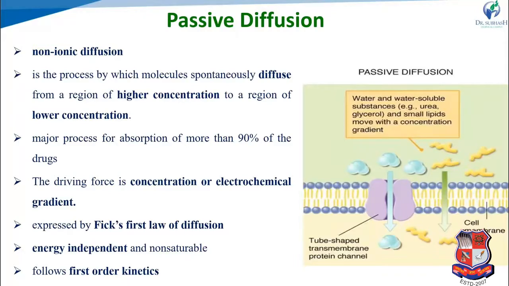Second, the unionized form of the drug crosses the cell membrane easily. Third, low molecular weight and size.